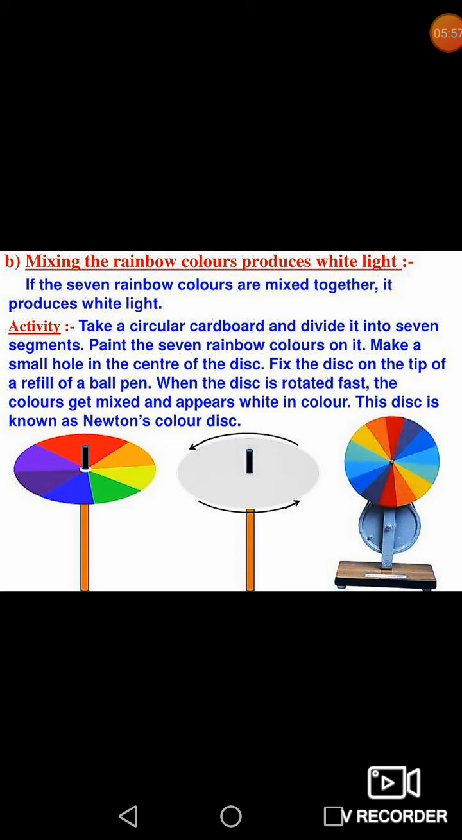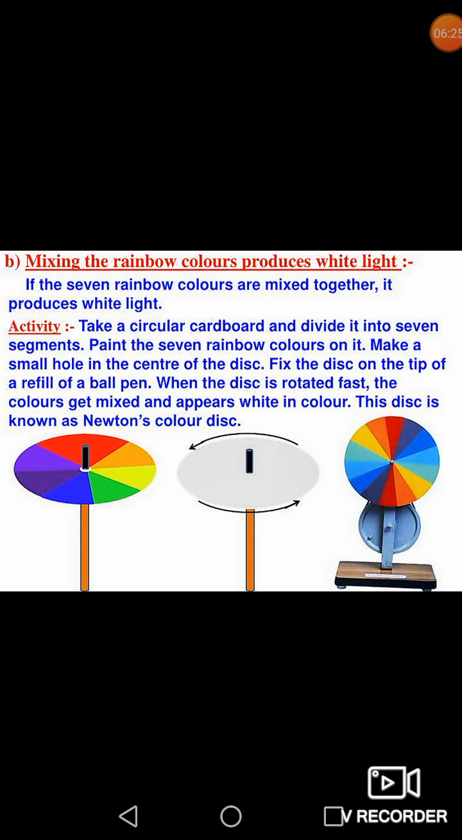Now we can make Newton disk. What is Newton disk? If the 7 rainbow colors are mixed together, it produces white light. So we make a color disk which is called Newton disk. A color disk was used by Newton to show that 7 colors of the spectrum of white light, when added together, give white color.